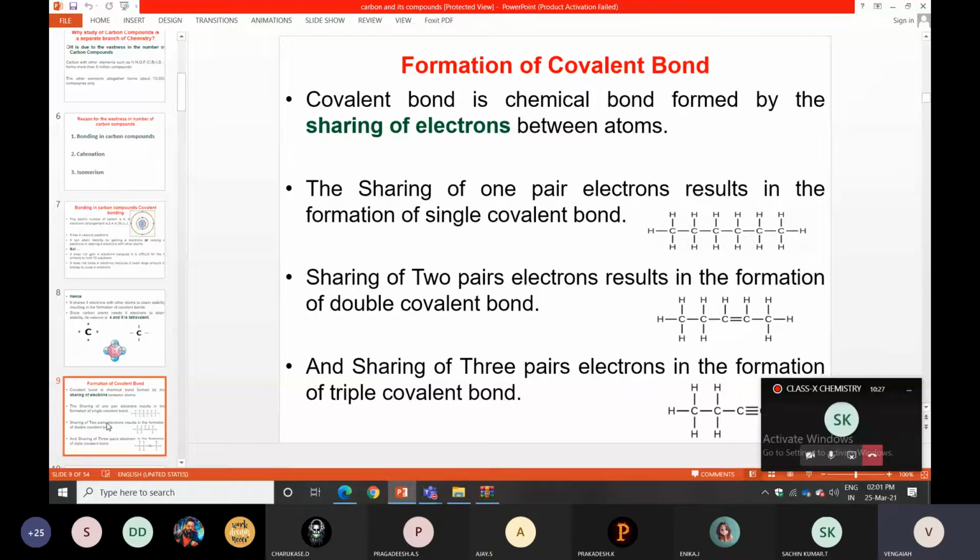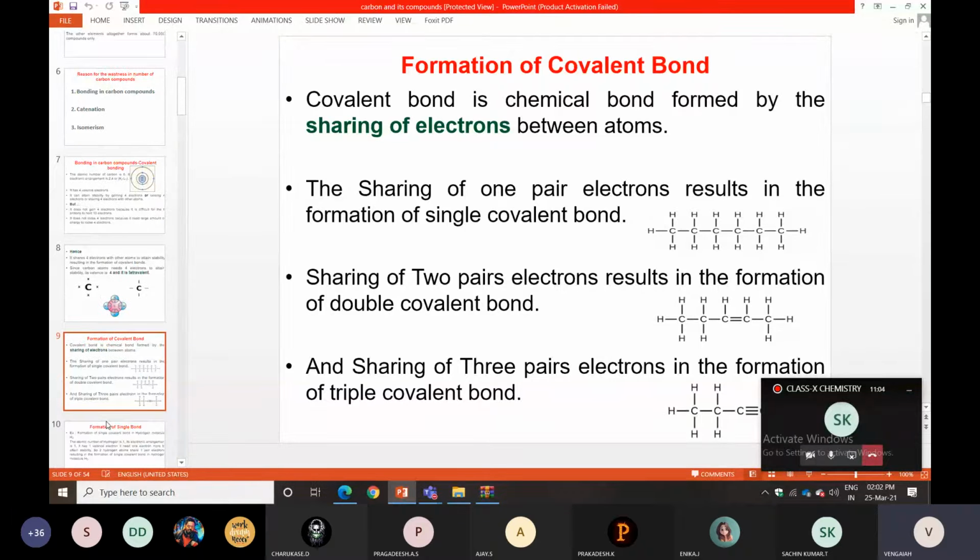So, sharing one pair of electrons, two pairs of electrons, or three pairs of electrons. Sharing one pair of electrons results in a single covalent bond. Sharing two pairs gives a double covalent bond. Sharing three pairs gives a triple covalent bond. We gave an example for each: for a single covalent bond, the hydrogen molecule; for a double covalent bond, the O2 molecule; and for a triple covalent bond, the nitrogen molecule.